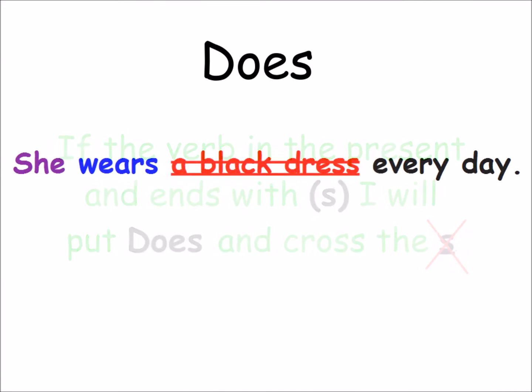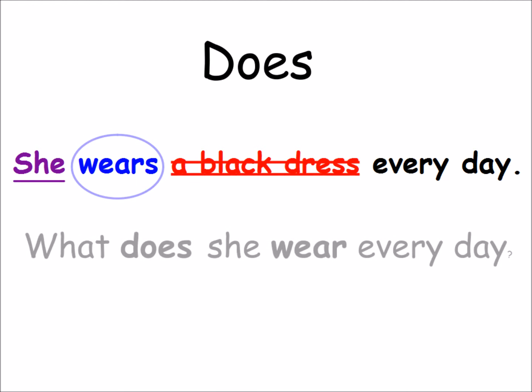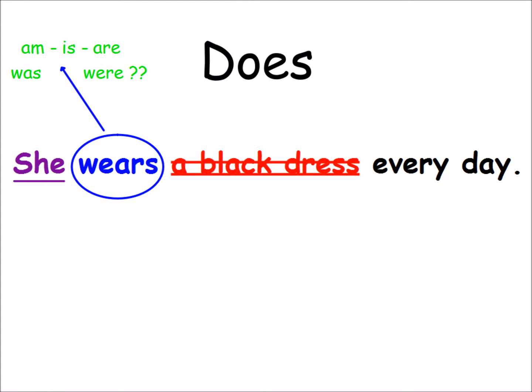For example, she wears a black dress every day. She is my subject. Wears is my verb, so I'm gonna circle wears, and every day I'm gonna leave it as it is. Here wears is am or is or was or were? No, so it's not a verb to be, so I will not crisscross. I will put something from my mind.